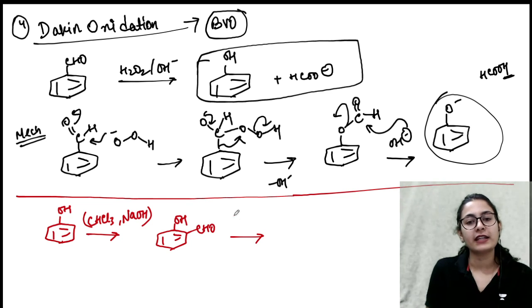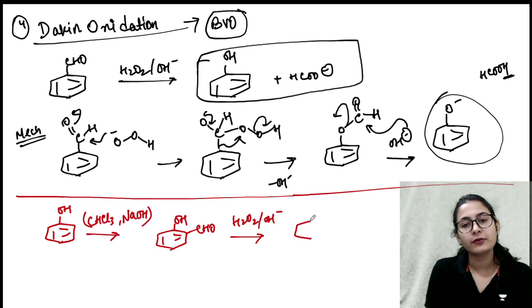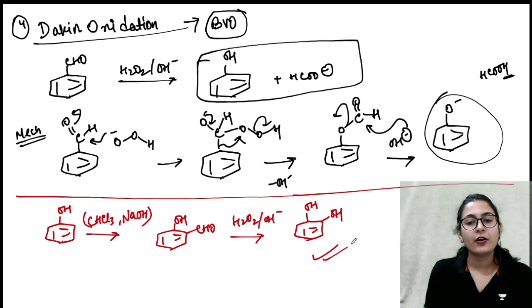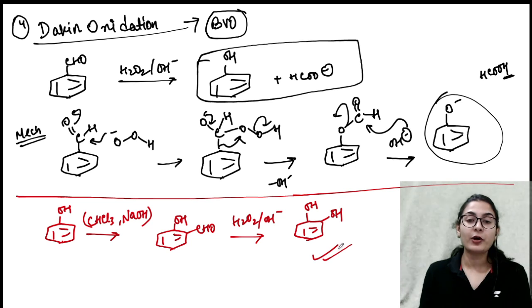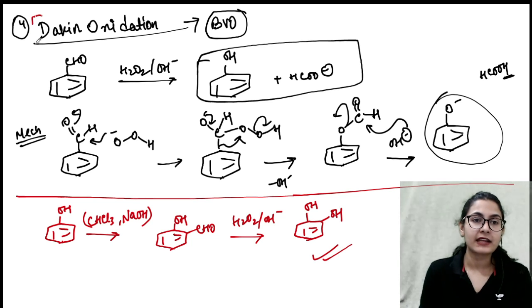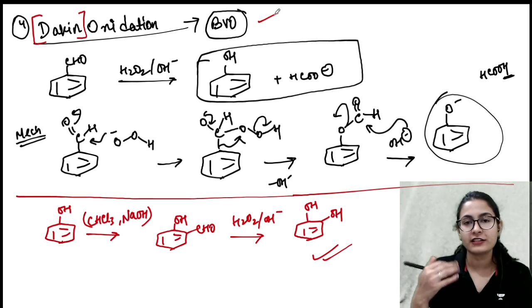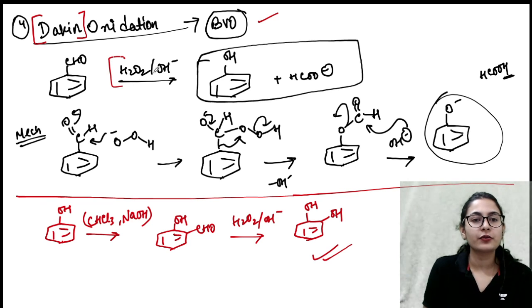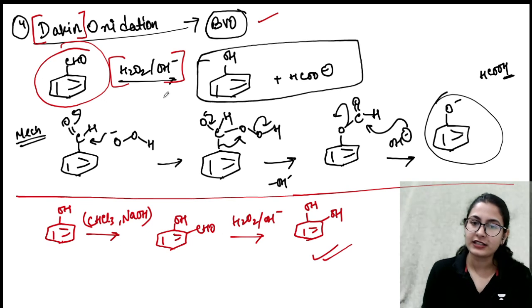And now if you are adding H2O2 and OH minus, you are not going to get oxidation, you are not going to get COOH over here, you will get catechol. So it's a very important reaction that you remember this Dakin oxidation, a special case of Baeyer-Villiger oxidation only, very similar to that, but here you are using a base and here you are using an aromatic aldehyde, not a ketone. And that's why you end up with the phenol molecule.